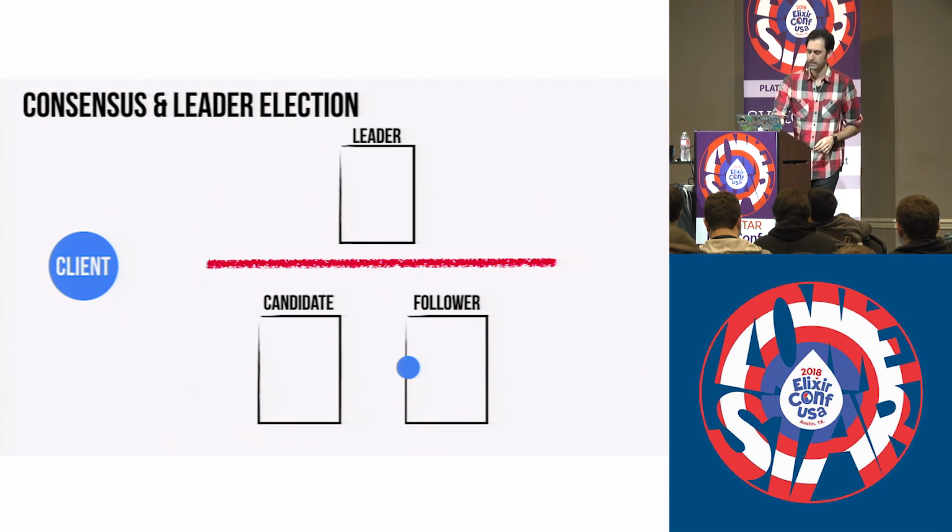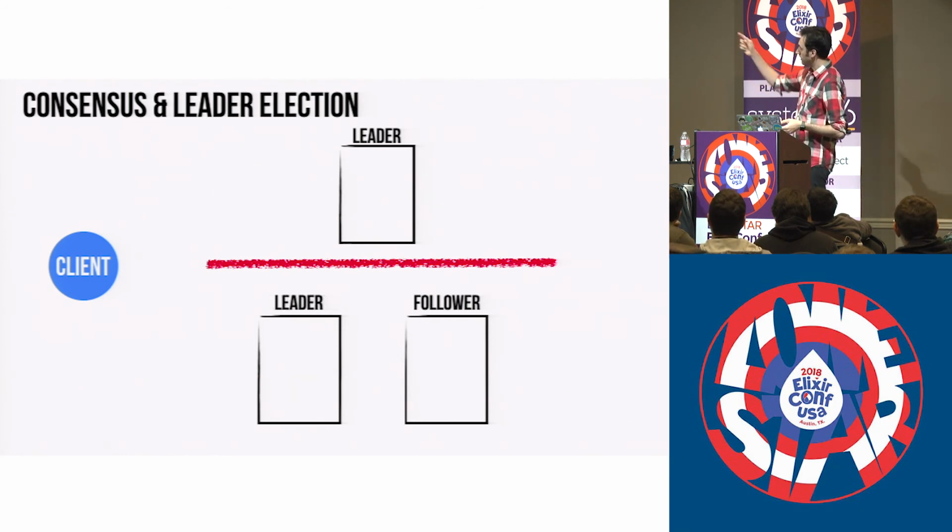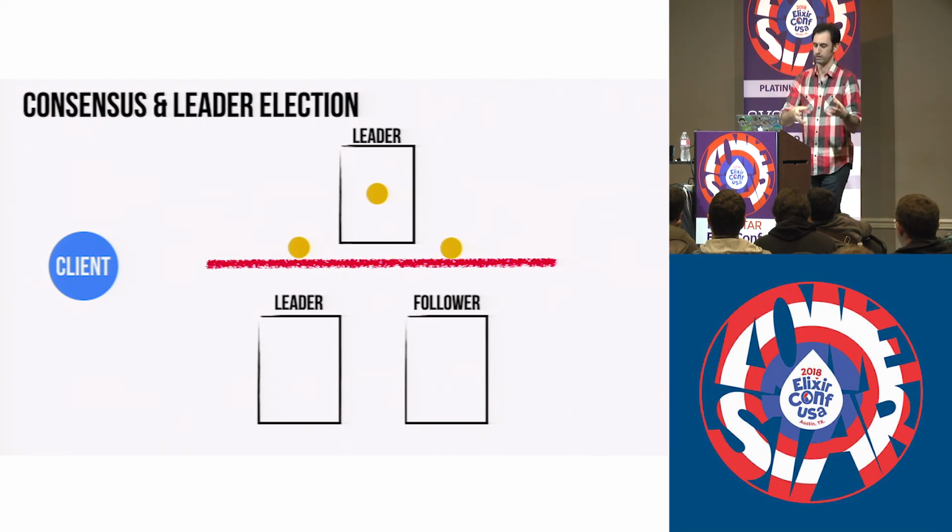When the partition finally heals, the original leader from the very beginning of the example just falls back into the quorum as a follower. It gets any of the logs that it missed and replicates them to its log until it's eventually brought back up into consistency with the rest of the nodes.